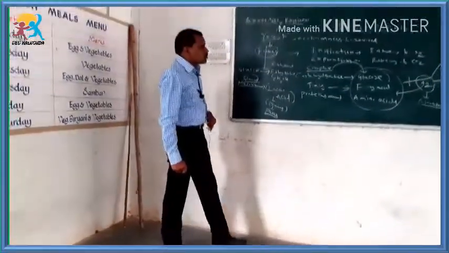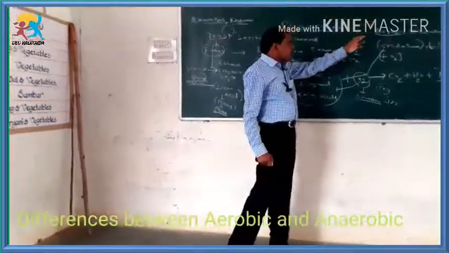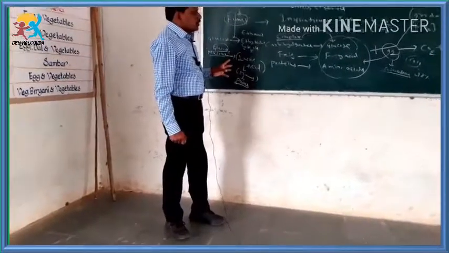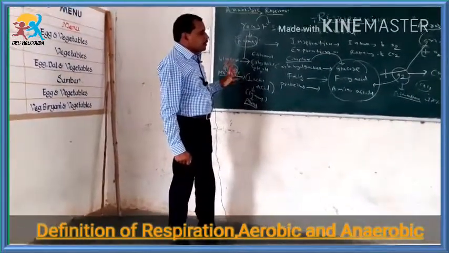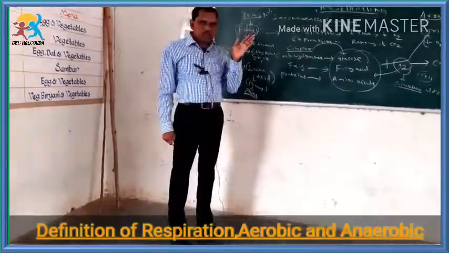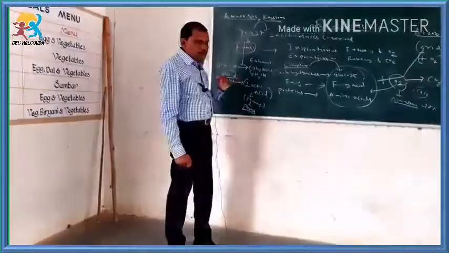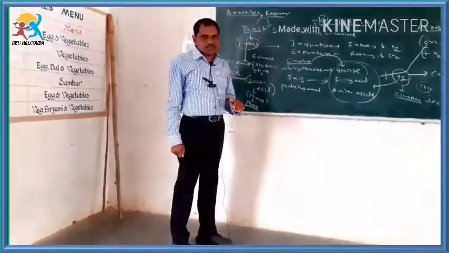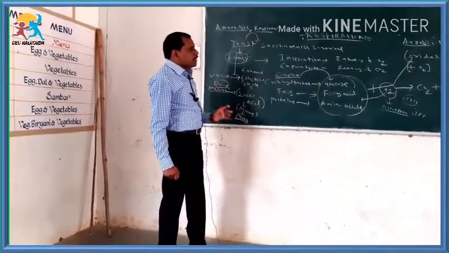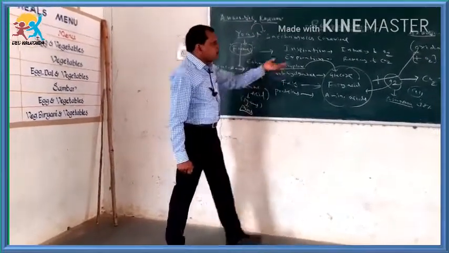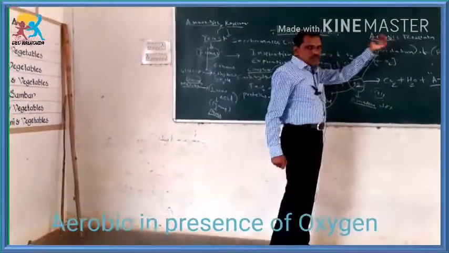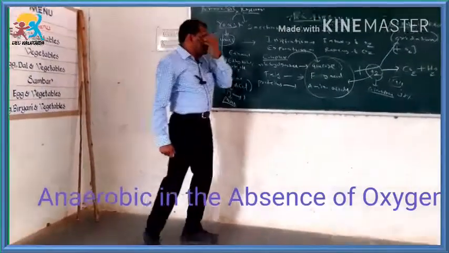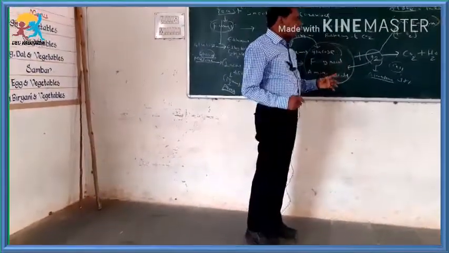Sometimes they ask the question, write the differences between aerobic respiration and anaerobic respiration. Students, you have to define the definition of respiration, the definition of aerobic respiration and the definition of anaerobic respiration, and the differences between aerobic respiration and anaerobic respiration. While you are writing the differences, you can say aerobic respiration occurs in the presence of oxygen, anaerobic respiration occurs in the absence of oxygen, and you can also write it in the form of an equation.